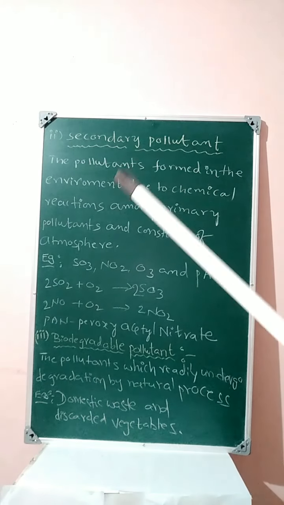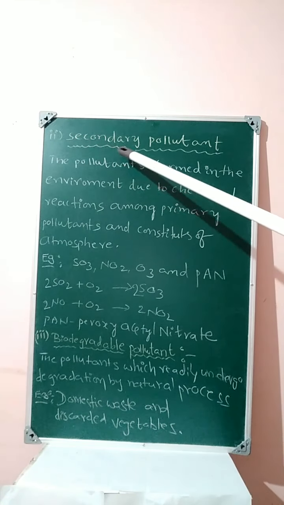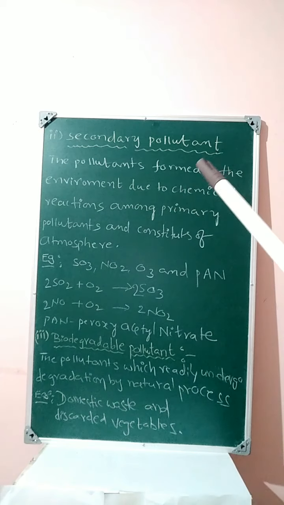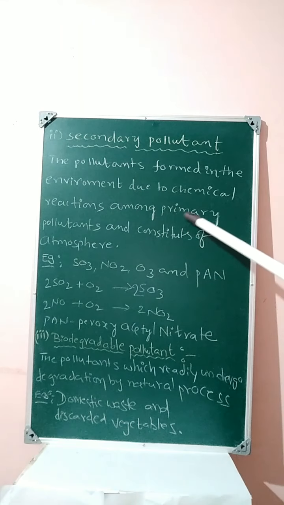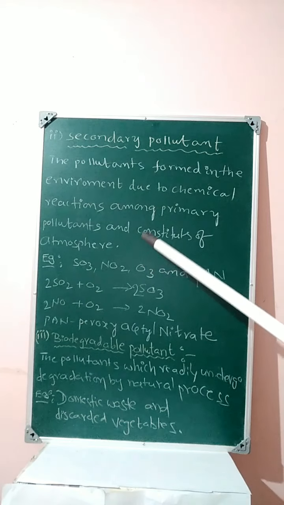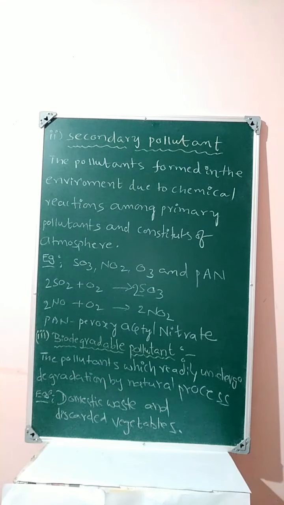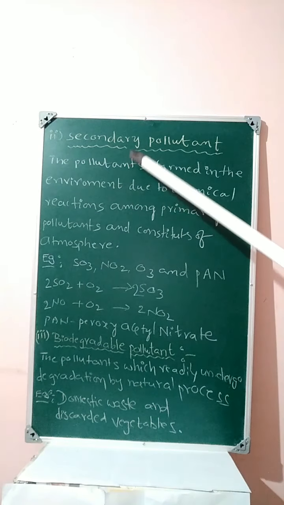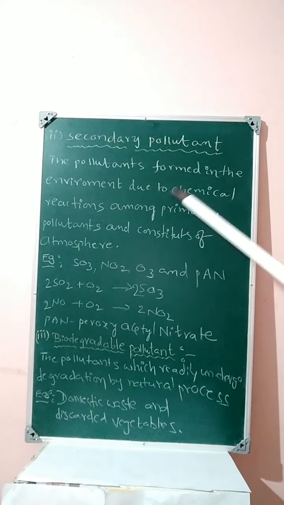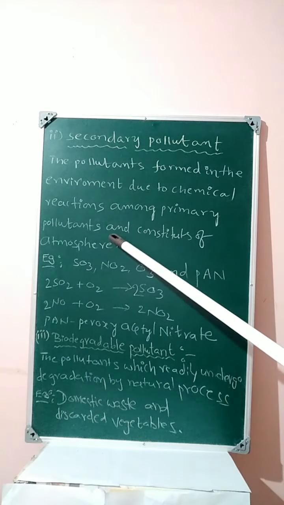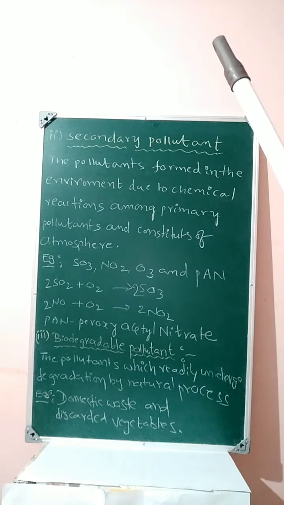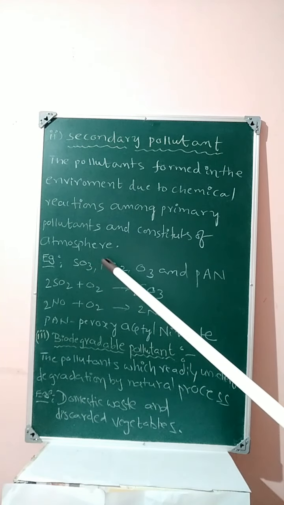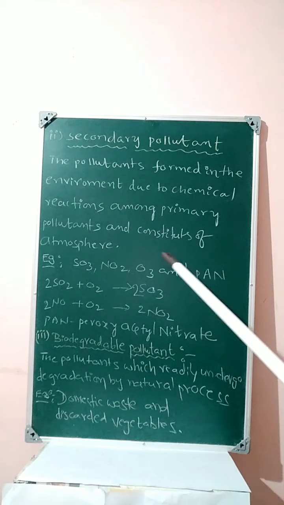Right students, next one, the second term used in environmental chemistry: secondary pollutant. The pollutants formed in the environment due to chemical reactions among primary pollutants and constituents of the atmosphere are known as secondary pollutants. Examples are sulfur trioxide, nitrogen dioxide, ozone and PAN.